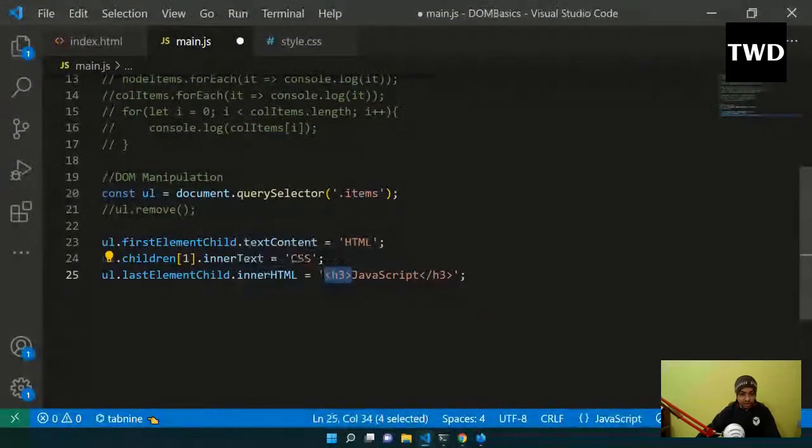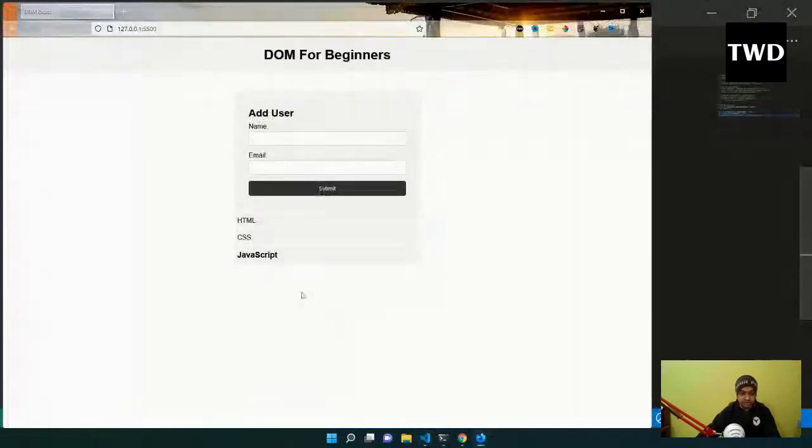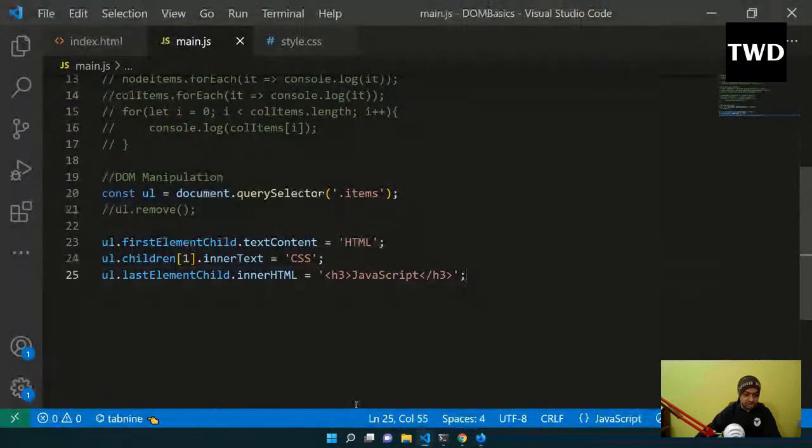So this is very powerful actually, in HTML. If you go back, the H3 is bold, because H3 is shown as bold. So it has been shown. So this is known as inner HTML. Hope everybody is able to see. Actually, I'm seeing it on YouTube also, and everything is fine today. Okay. Now see the DOM manipulation. We can do every type of DOM manipulation with JavaScript. So this is the power of JavaScript.